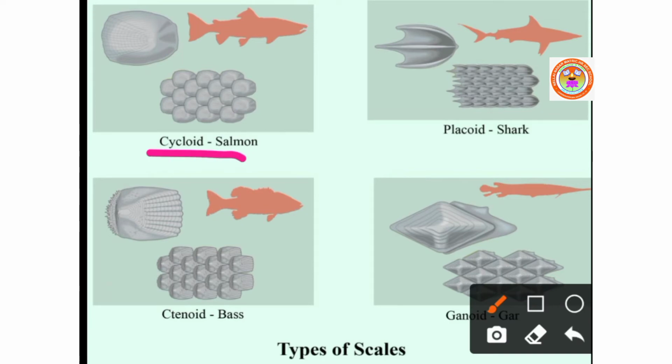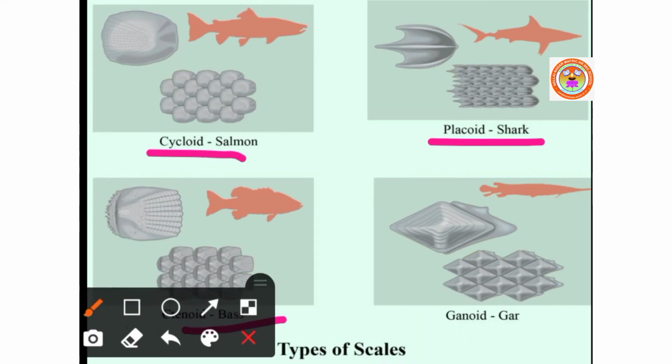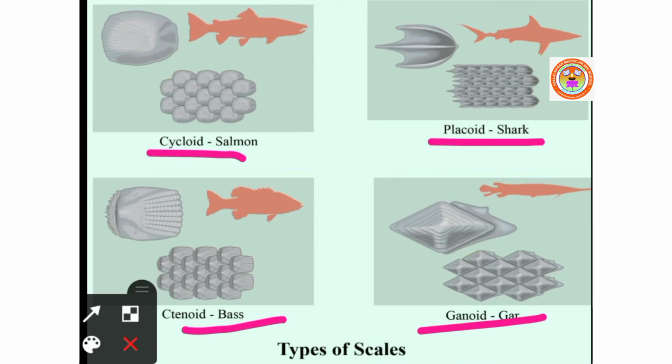Here you can see 4 different types of scales. These 4 different types of scales are present among the fishes. These cartilaginous fishes, that is Chondrichthyes, possess this type of scale, that is placoid scales, as shown in the figure.